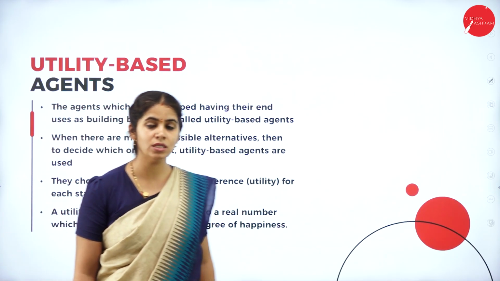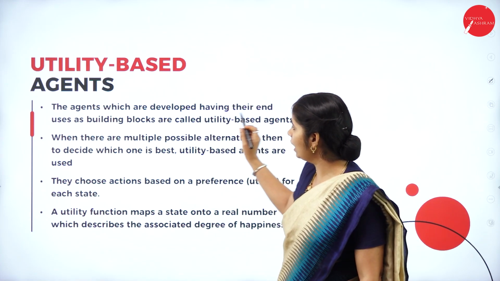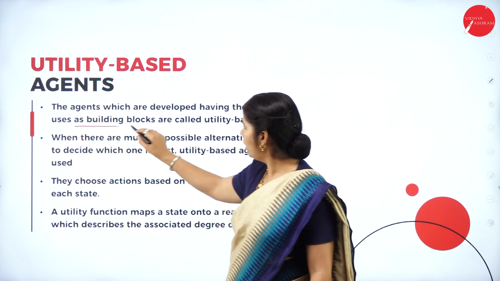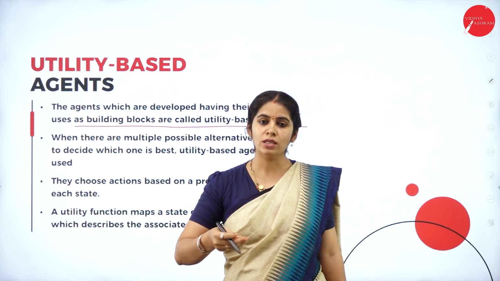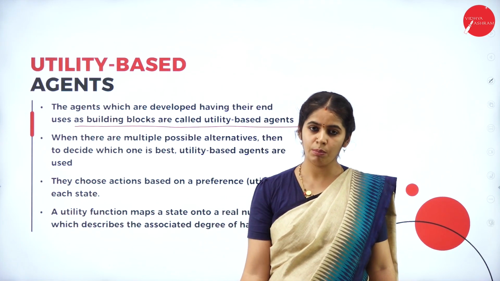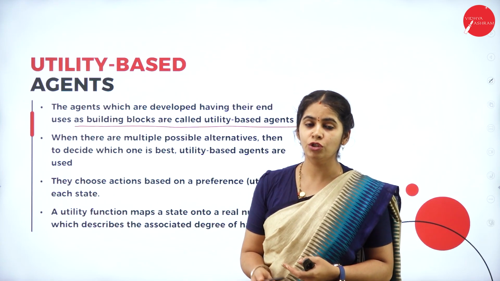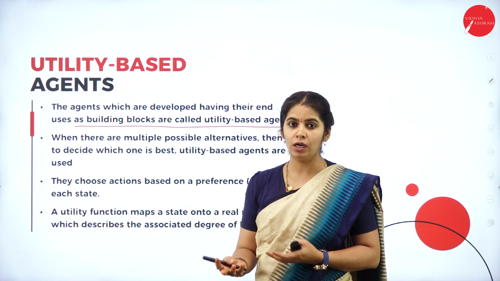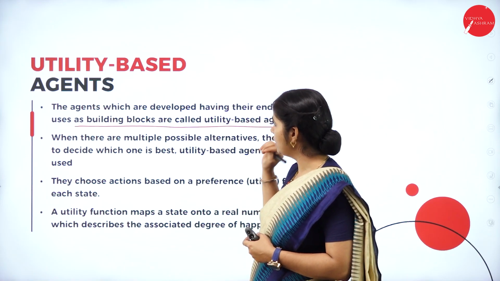Next, what we have is the utility-based agent. Agents which are developed having utility as building blocks are called utility based. Utility means it has to be useful. Utility should be beneficial. It should be useful. That is called a utility-based agent.